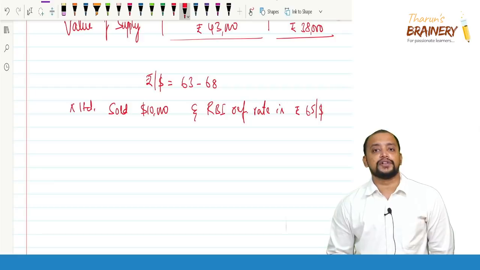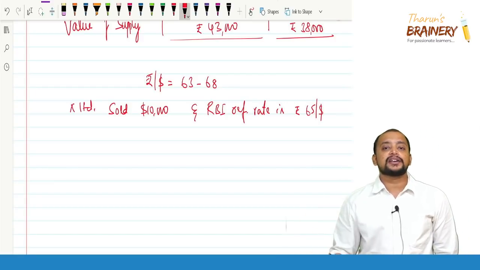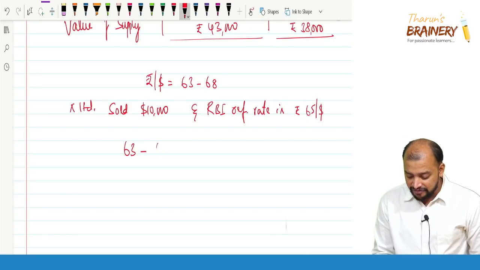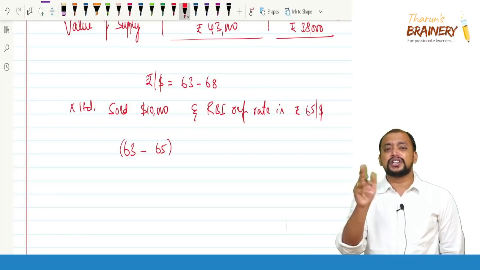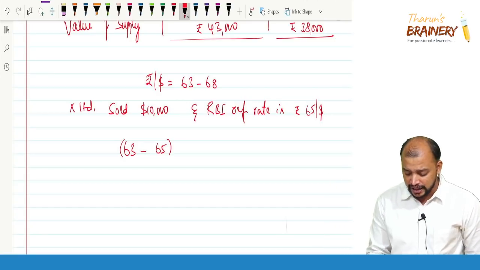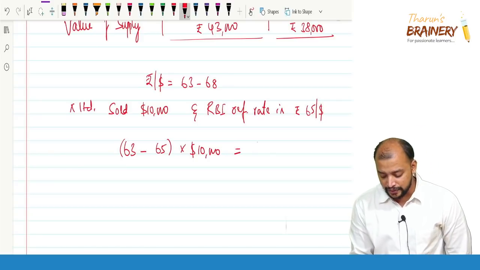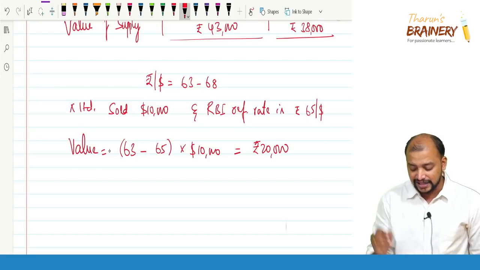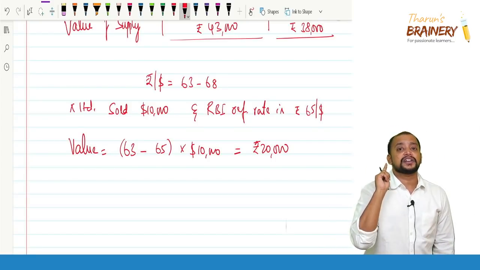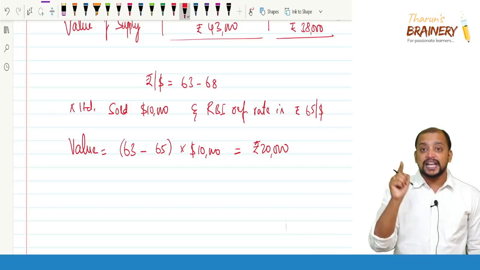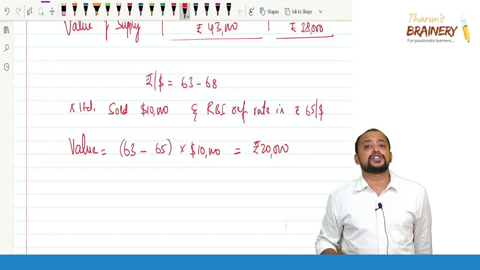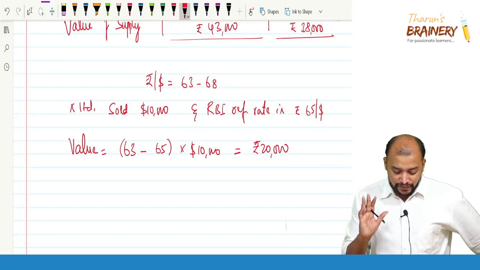Now in this case, when X Limited is selling dollars, what is the bank doing? The bank is buying dollars, so we need to take the bid rate, 63, as the rate, and the RBI reference rate is 65. So the difference, positive or negative, you ignore it. The difference you need to take into units of currency, 10,000, that is 2 into 10,000, 20,000 rupees will be taken as the value. So when one of the currencies is the Indian rupee and the RBI reference rate is available on that day, we need to take the buying rate or selling rate minus the RBI reference rate into units of currency. Ignore the positive or negative, you need to take the difference, okay? So this will be taken as the value.